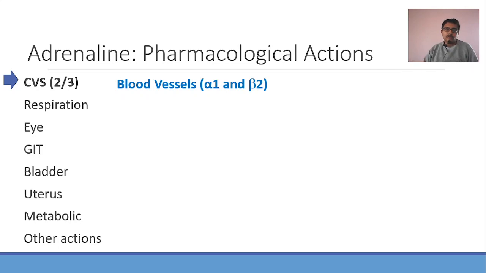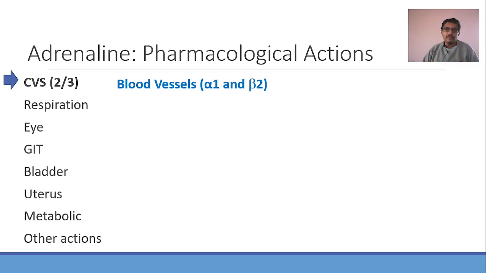So in the fight or flight situation, which parts of the body are extremely essential? First one is skeletal muscle. Correct? Skeletal muscles are the ones which are either running or fighting. Secondly, the heart, because the heart is the one which is pumping the blood to all the locations in the body. So heart is essential in a fight or flight situation. Third is liver. Why is liver essential? Because in the liver there is rapid glycogenolysis and gluconeogenesis. The body is on a frenzy producing glucose. So these three are essential locations. So what the body tries to do is divert blood from all the places to these three locations.